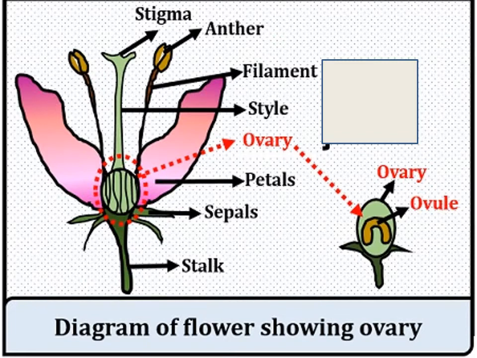You can see from the bottom: stalk, sepals, petals, ovary, within the ovary the ovule, then style, stigma. Stigma, style and ovary are the female part of the flower, right? Here, anther and filament are the male part of the flower. These are the two reproductive organs of the flower.